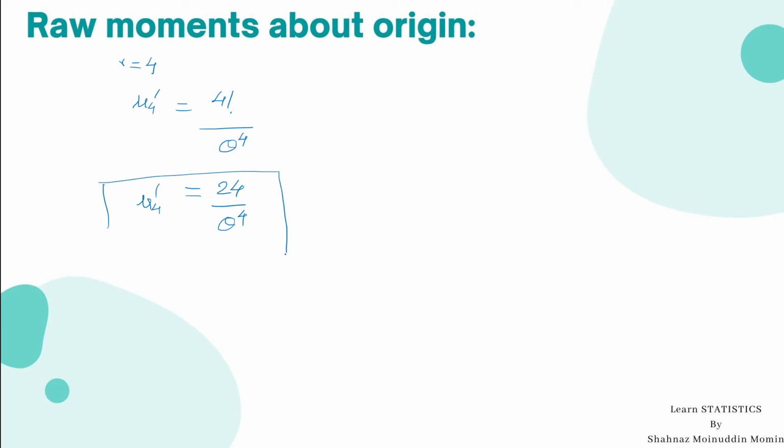This is the fourth raw moment about origin of an exponential distribution.